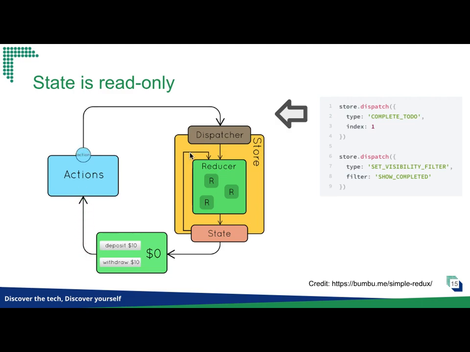And you can see this action is nothing fancy. There's no magic here. It's just an object. I define an object saying, okay, I want to complete the to-do, the index is 1, or I want to set the visibility filter, maybe to show completed. So yeah, as simple as this. Your view will fire an event that generates an action object, and then pass it into this single store.